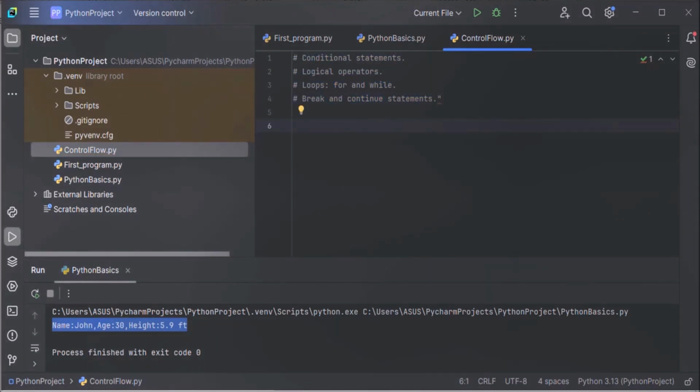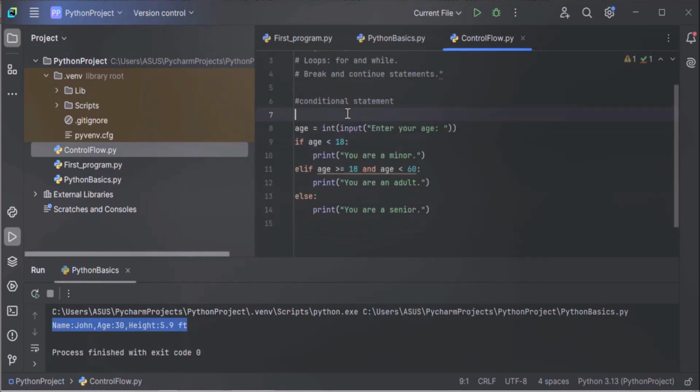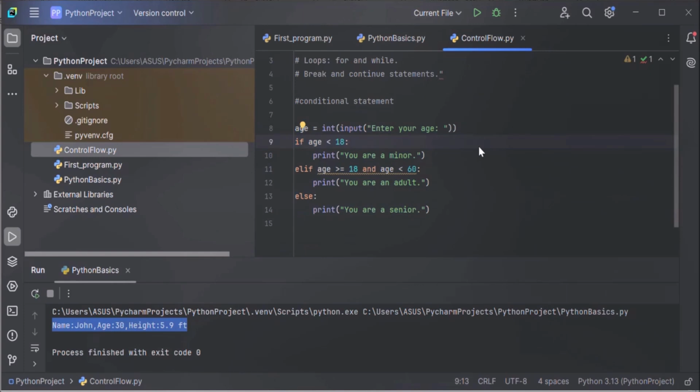Now let's understand conditional statements with an example. In this code, we are getting user input using the input function. Since the input function takes input as a string, we have to convert the string to an integer, so it can be used for numerical comparison.